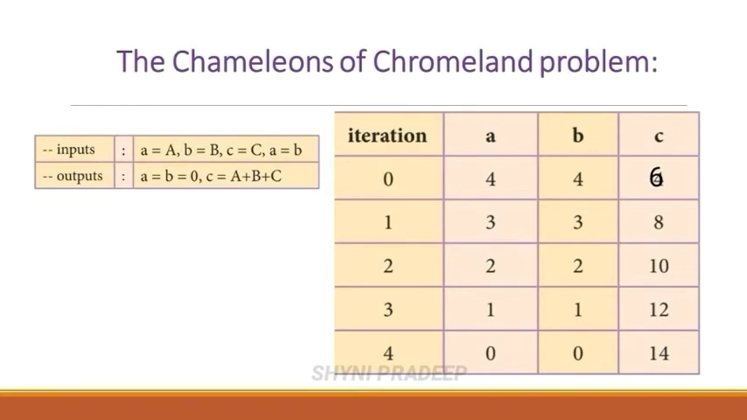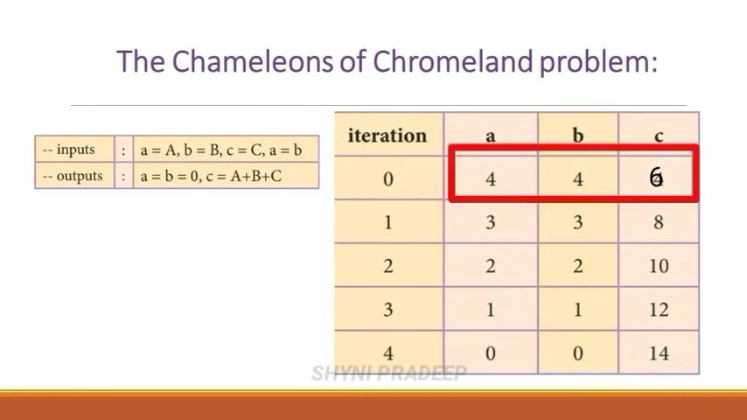Now you have to give the values to those variables by numbers. You can take any numbers. So the initial values of A, B, C are A is equal to 4, B is equal to 4, because 2 types of chameleons are same in number. So A is equal to 4, B is equal to 4, and C is equal to 6.